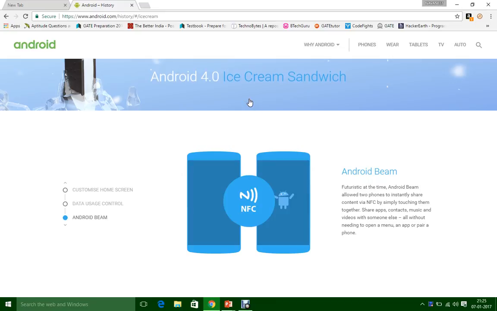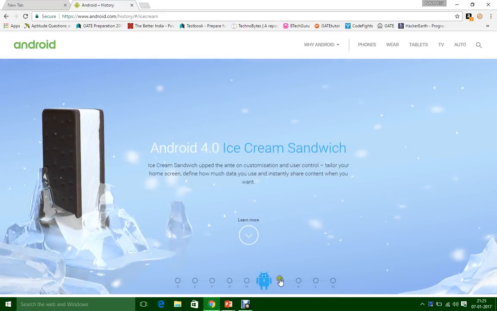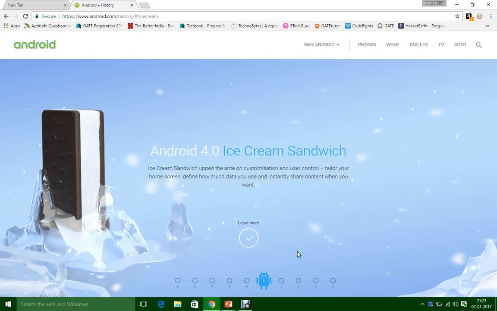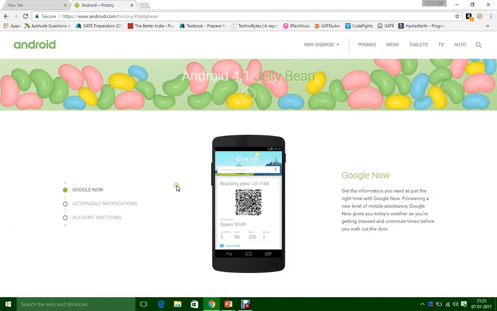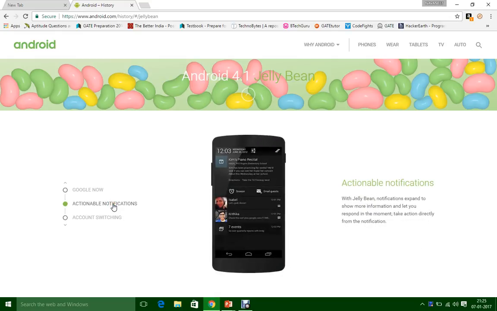And the next version we have is Android 4.1 Jelly Bean, which had Google Now, which shows today's weather forecast, and if you have booked an air ticket, it will show the boarding pass and terminal details, etc. It had actionable notifications, which you can expand to see more details.